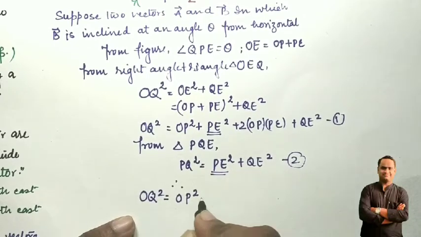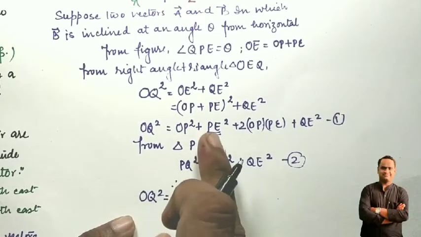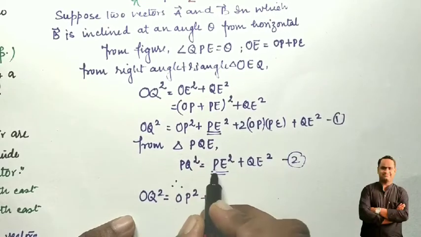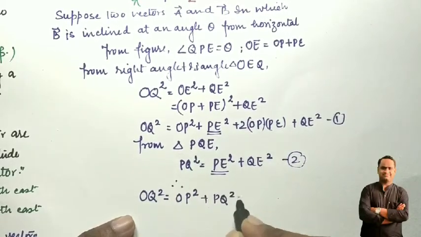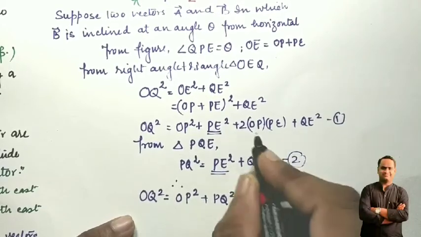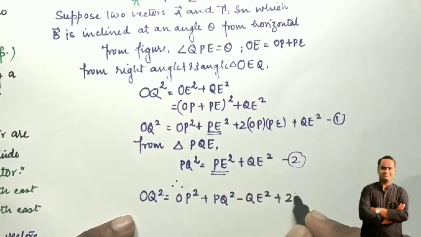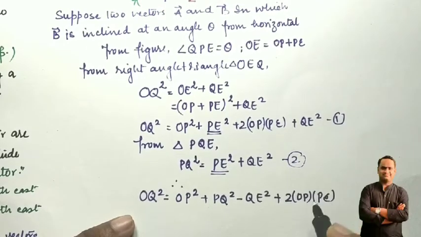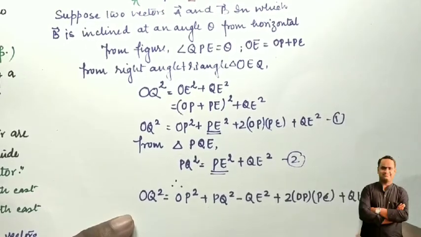So instead of PE square we put PQ square minus QE square, plus 2 OP PE plus QE square.